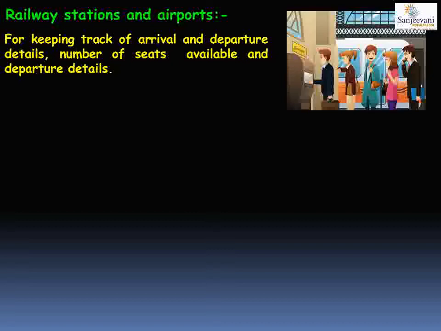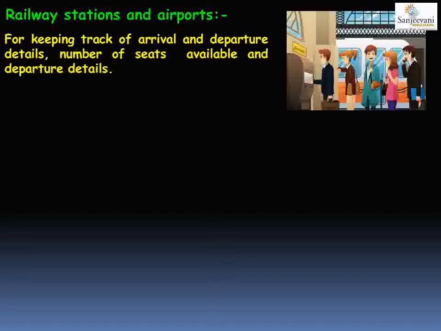On the airport it also stores the information of the number of seats available in a train or in a plane. Okay, the number of tickets that are available. So the information about the availability of tickets is stored in the computers on the railway stations and the airports.